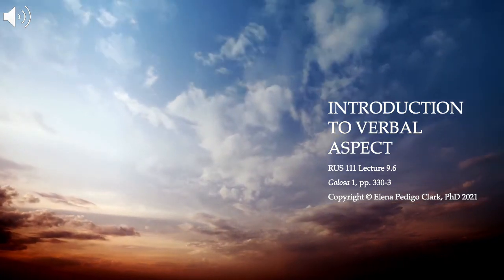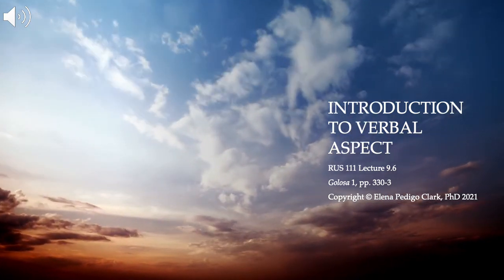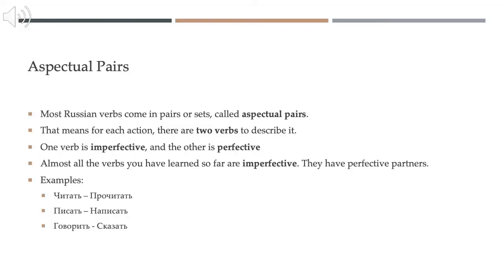Hey everyone, it's Professor Clark, and in this lecture, we are, at long last, going to learn about verbal aspect in Russian. Verbal aspect, as it is practiced in Slavic languages, is not something that we have in English or most Western European languages. We do have all these different tenses in English and Western European languages, especially Romance languages, that Russian doesn't have. But Russian and other Slavic languages express these same concepts or these same basic ideas with their use of verbal aspect.